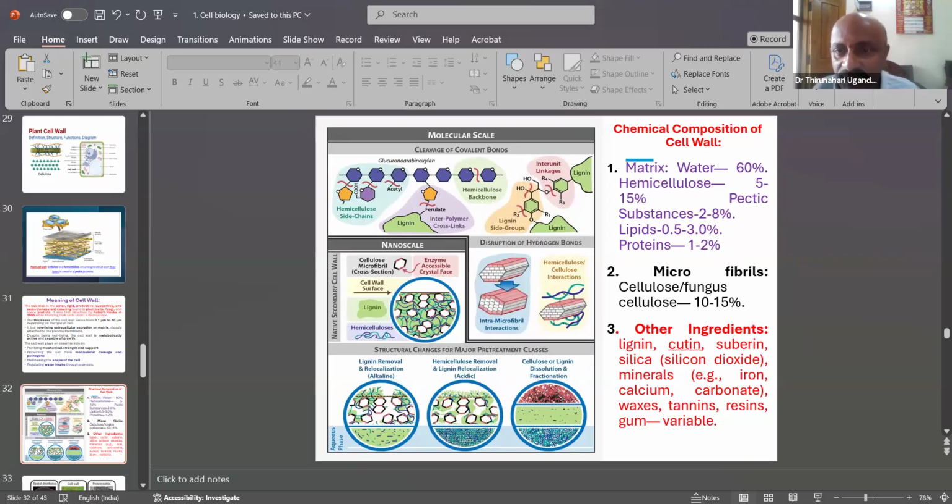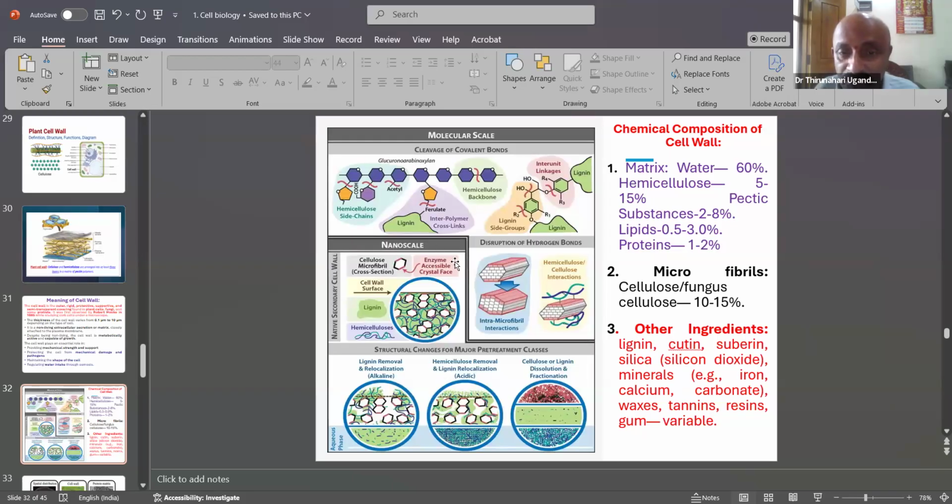Cellulose 5 to 15 percent, pectin substances 2 to 8 percent, lipids 0.5 to 3 percent, proteins 1 to 2 percent, which are also major parts. Microfibrils, cellulose; in fungus, cellulose 10 to 15% of microbes are present, which is also called a cleavage of the covalent bonds of the chemicals.